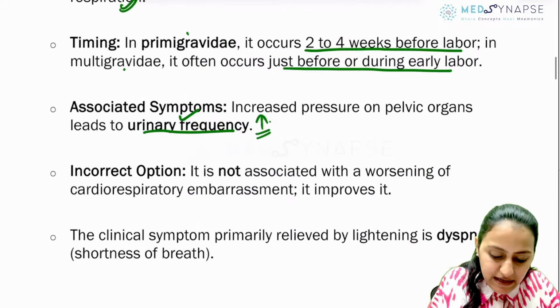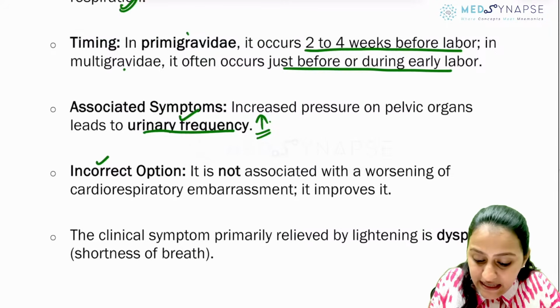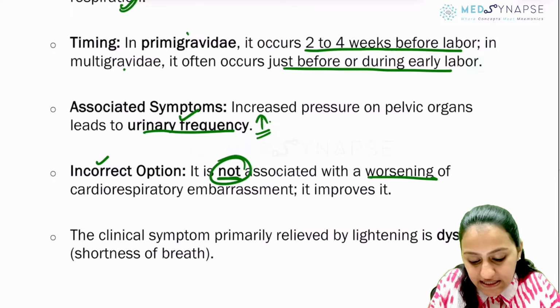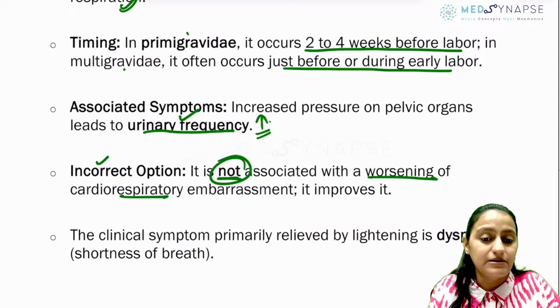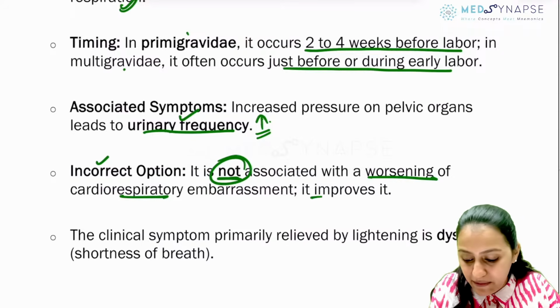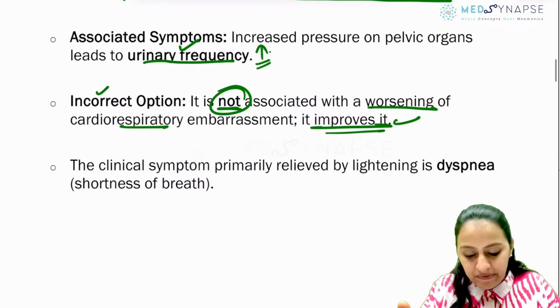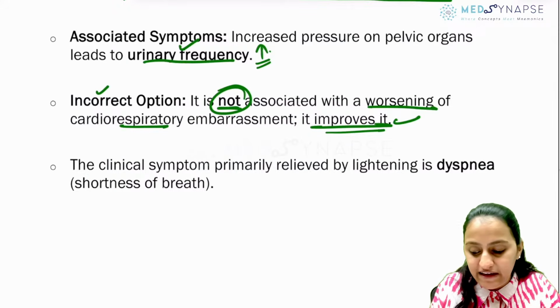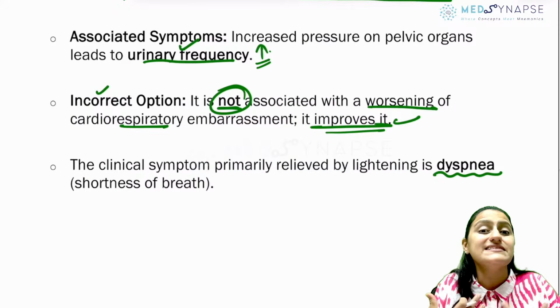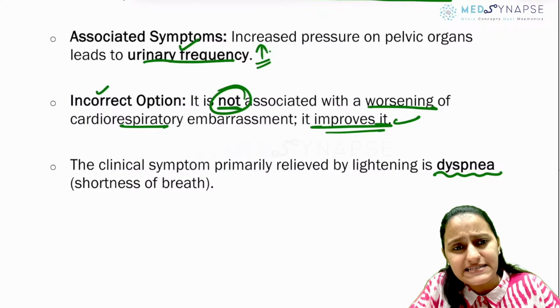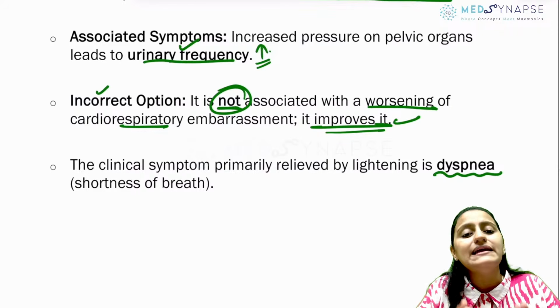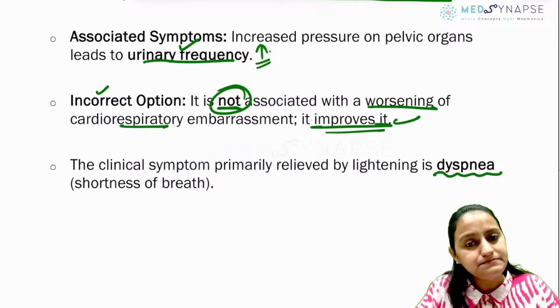Then remember in the question, what was incorrect was that it is not associated with worsening of the cardiorespiratory embarrassment, but rather it improves it because the baby is going down. Right? So the clinical symptom which is relieved by lightening basically is dyspnea, the shortness of breath that the pregnant lady has. That is relieved by lightening. Is this clear with everyone?